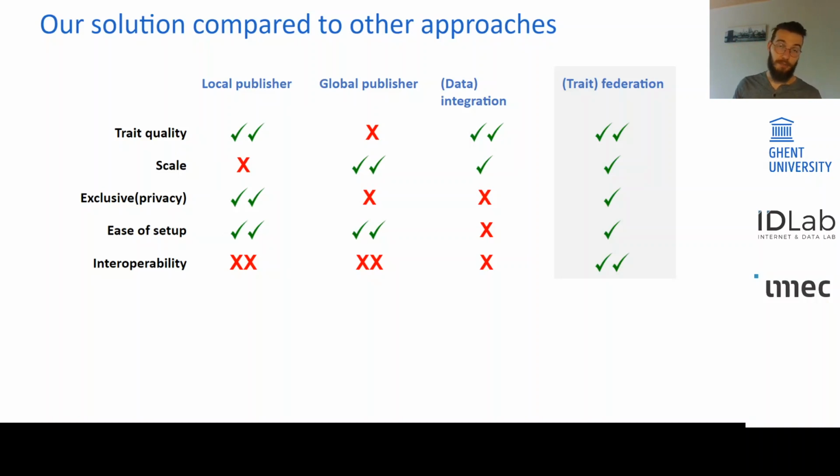Data integration has a better interoperability. However, there are also still certain efforts, whereas the efforts are kept low in our approach, because also we are using RDF. And it also is a very positive effect towards maintainability, as we only have this common trait model and the mappings, which are like the changing parts of the system.